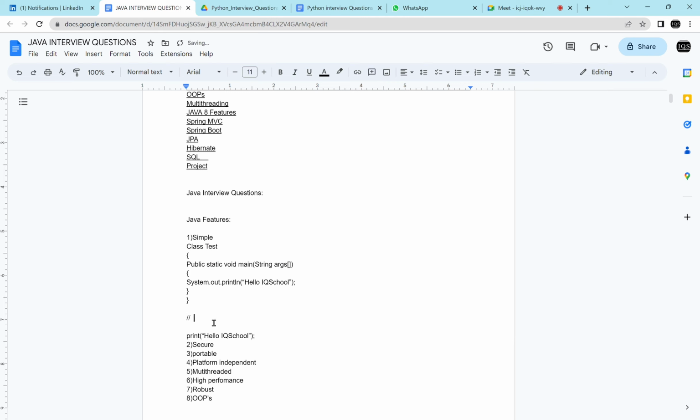Guys, one more point on why to say Java is simple. Anyone knows about C++? Just as an example, in the Java programming language, who is creating an object? Guys, please respond. In Java, who is creating an object? Programmers. The programmer has to create an object. How to create an object? By using the new keyword you have to create.